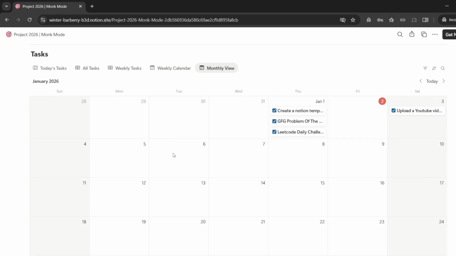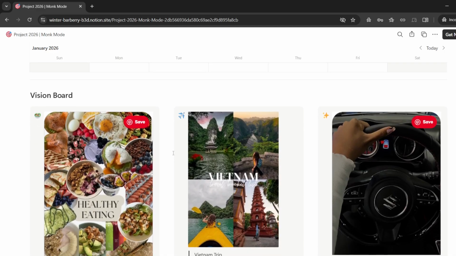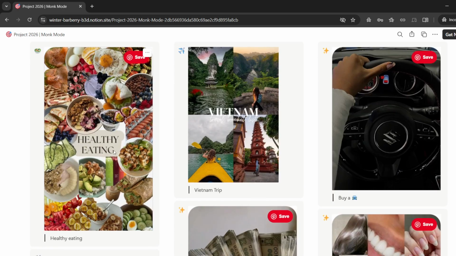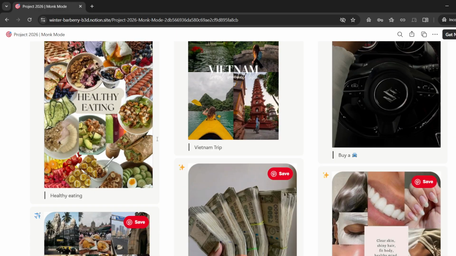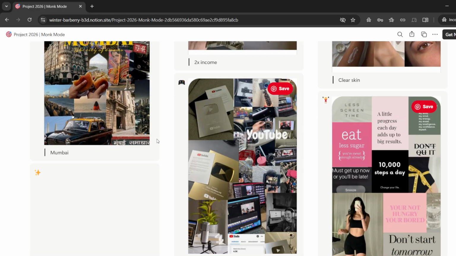So now my favorite part, the vision board. This section is pure dopamine. I do believe vision boards work. Manifestation works when it is backed by action. So we have the manifestation here and the action plan above this. You can add anything you are working towards here, and it honestly makes the entire page feel much more personal and motivating. You end up seeing your goals every day without forcing it.